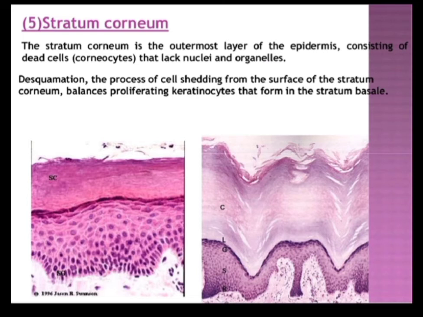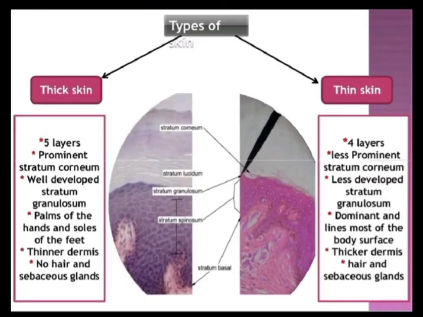The keratinized cells become more and more flattened as the surface is approached. The cell membranes of the most superficial cells also become thickened, and a unit membrane structure is not recognizable. These cells are constantly shed off from the surface of the skin, as I have told you. We can classify the skin into two types. There is a thick skin and there is a thin skin. So these are the types of the skin.